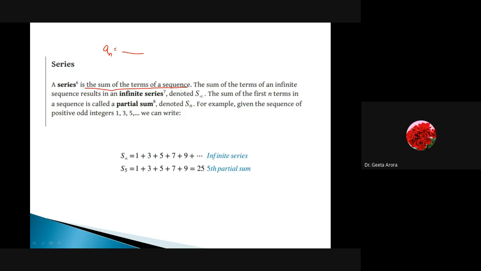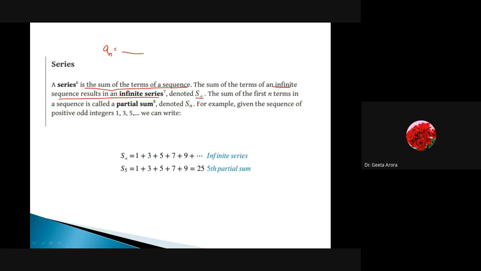And the sum of the terms of an infinite sequence, we have learned about infinite and finite sequences, correct? So here we are saying the sum of terms of the infinite sequence. If I have an infinite sequence, obviously it will result in an infinite series, and we will denote it by S infinity. This is the notation of the infinite series.